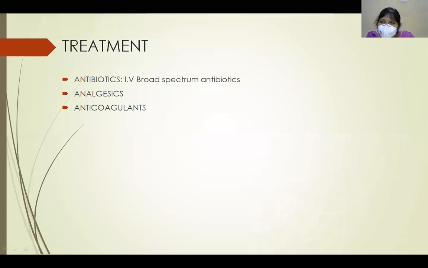Where is the retrobulbar injection given? In which surgical space is retrobulbar anesthesia given? Okay, central.